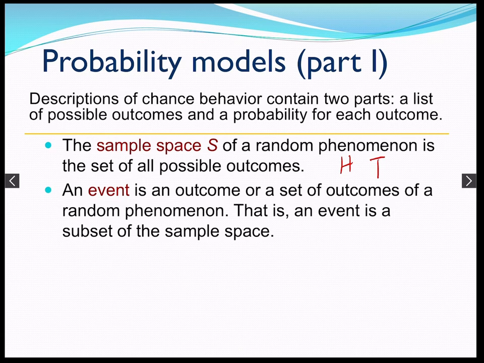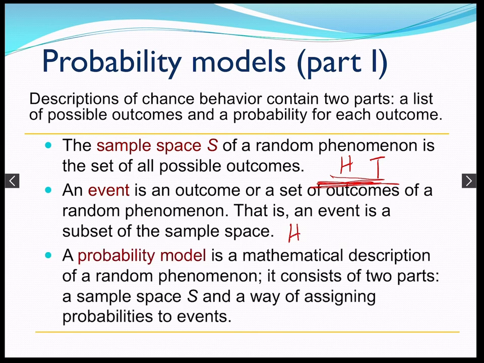So an event would be a subset of the sample space. So if my sample space is all possible outcomes, one possible outcome could be heads. That would be an event. And a probability model is a mathematical description of a random phenomenon, and it consists of two parts, a sample space and a way of assigning probabilities to events, right? So the probability of heads is 1/2, and the probability of tails, if I was just flipping a coin, is 1/2.